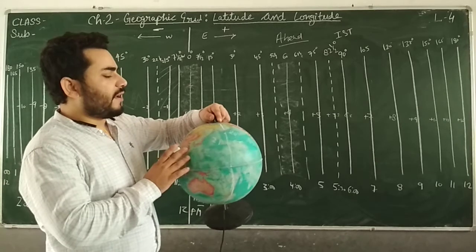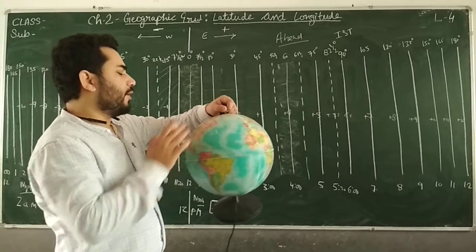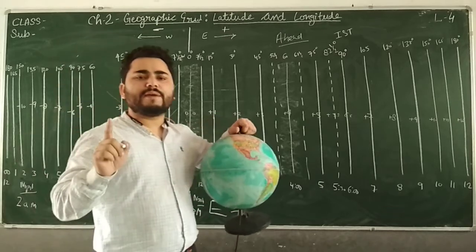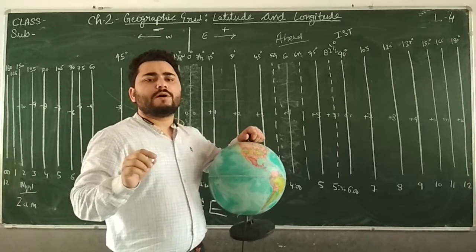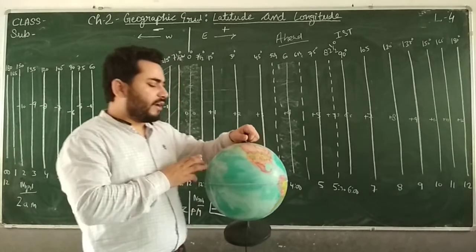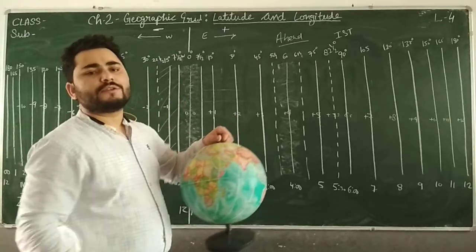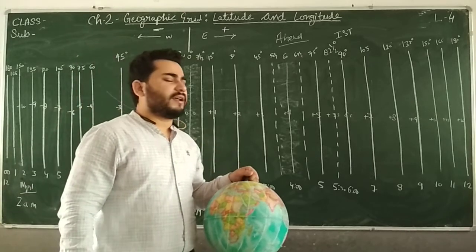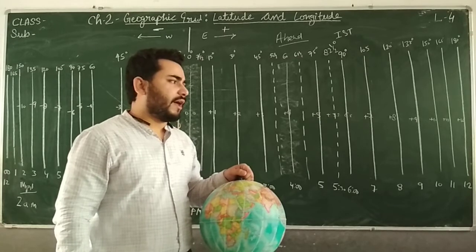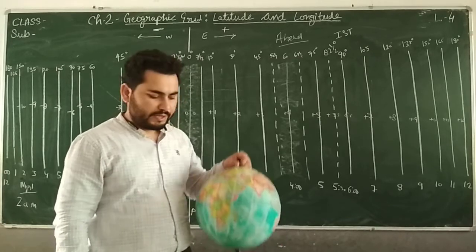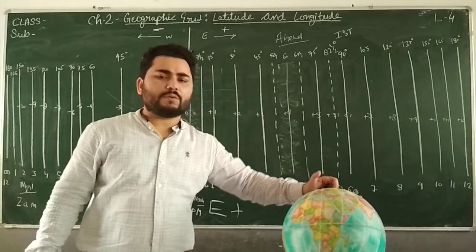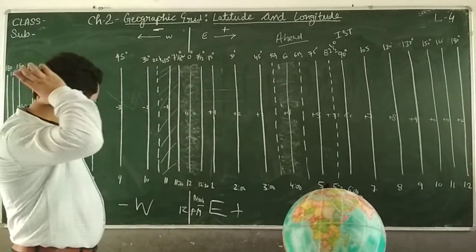We know that when the earth makes one complete rotation, one day will be completed. So which point will we take? At which point is one day getting completed? For that we have taken the International Date Line, IDL, as a line to decide the dates. Clear? Now it may be quite confusing and also quite interesting.